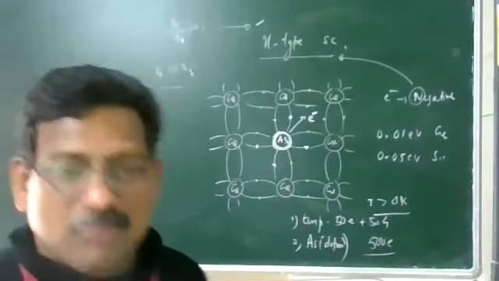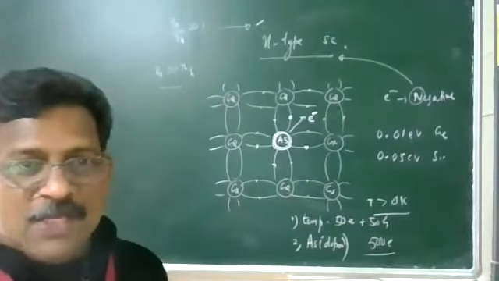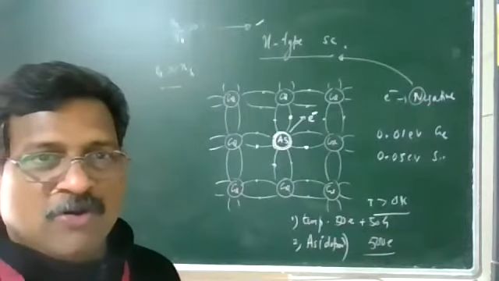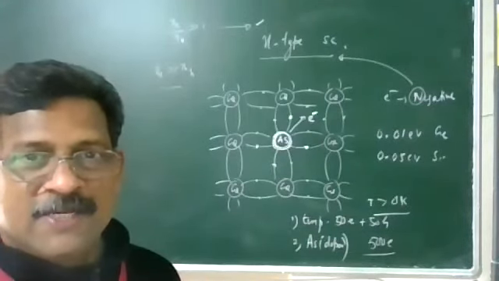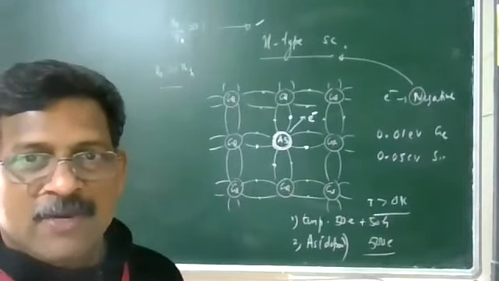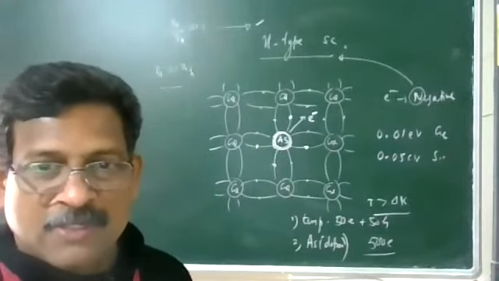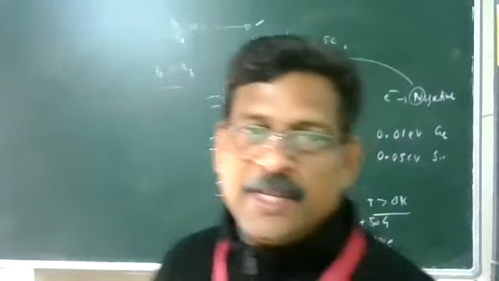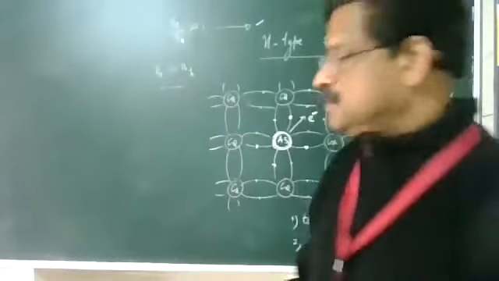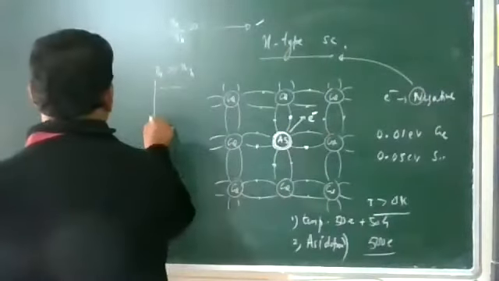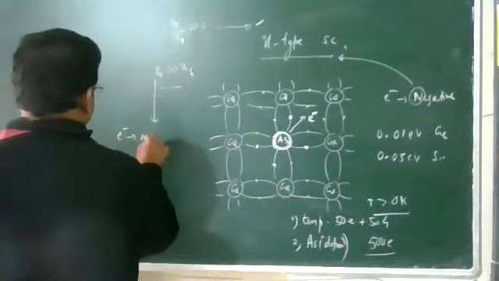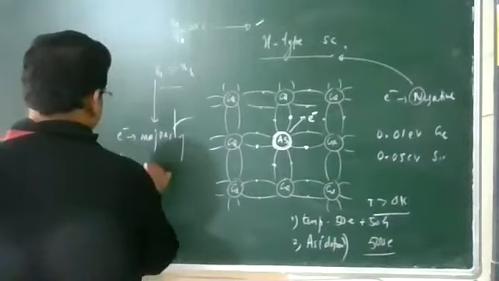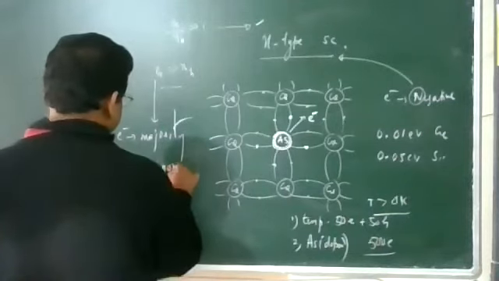This is a very, very important point. Here the current carriers are produced not only by temperature; the semiconductor depends not only on temperature, it also depends upon the doping. Doping also produces current carriers. So in n-type semiconductor, electrons are called majority carriers, and holes are called minority carriers.